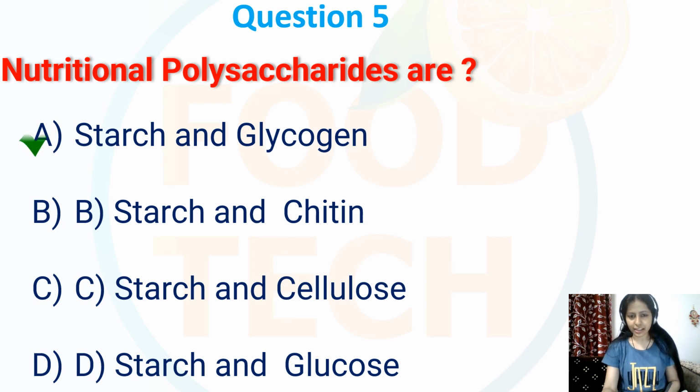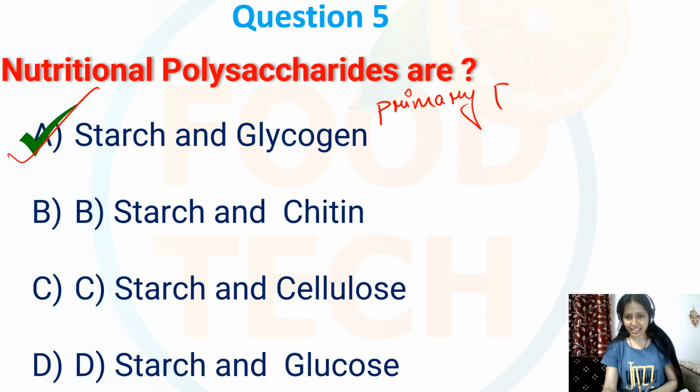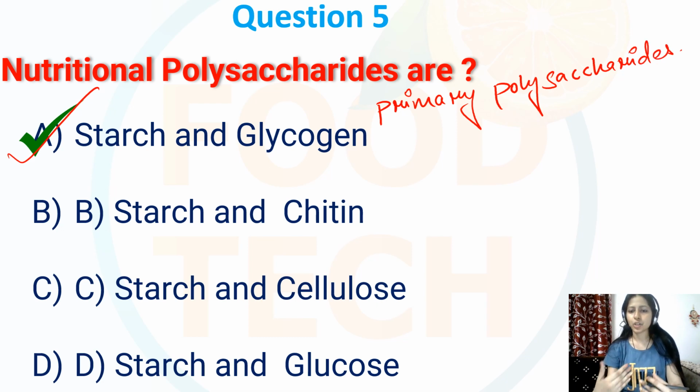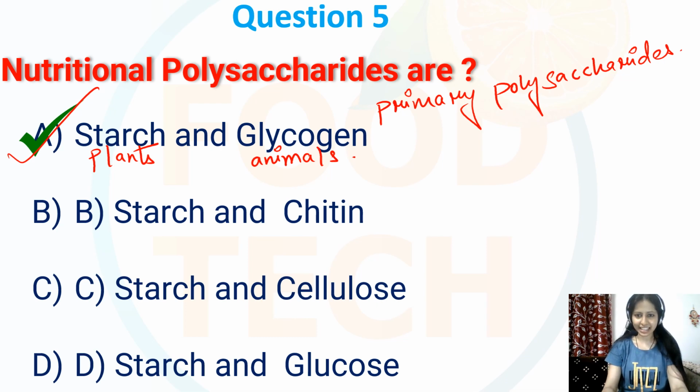So my correct option will be option number A, that is starch and glycogen. These are used for energy storage: in plants it is starch, and in animals it is glycogen. So my correct option is option number A.